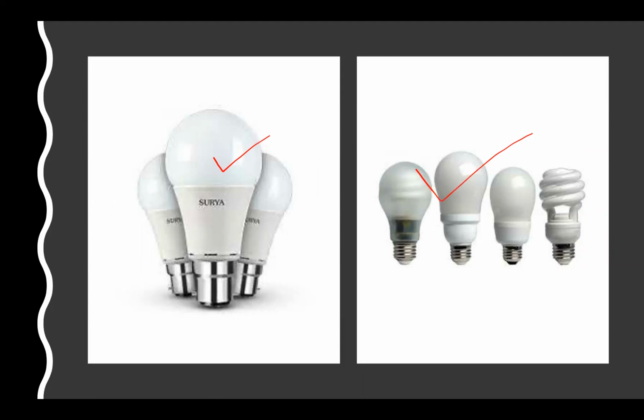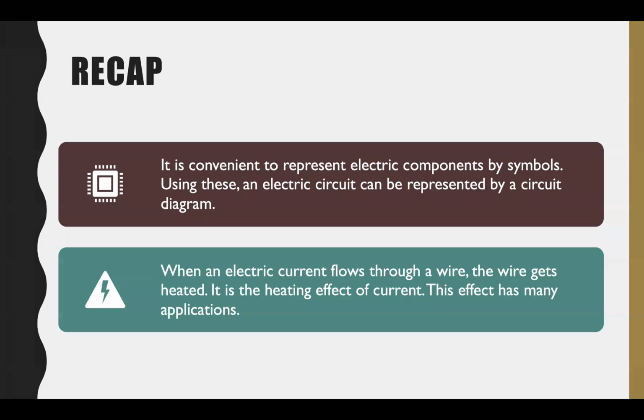Understood? So this is all about today's session. Let's have a quick revision. We learned that it is convenient to represent electric components by symbols. Using these, an electric circuit can be represented by a circuit diagram. When an electric current flows through a wire, the wire gets heated. It is the heating effect of current, and this effect has many applications.